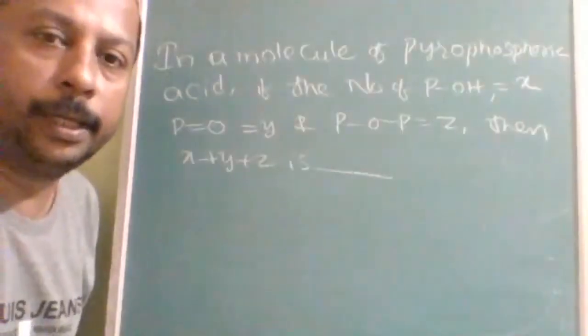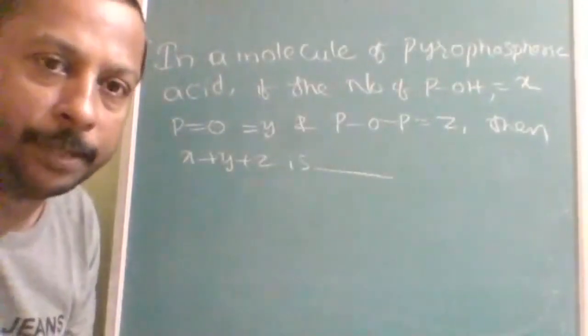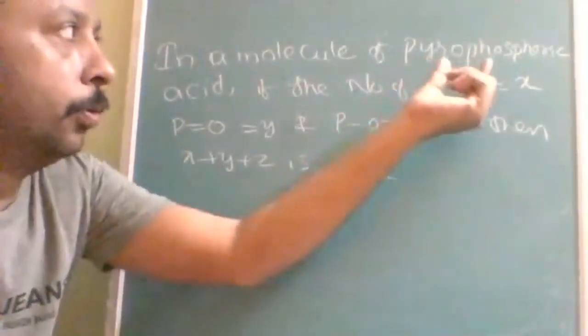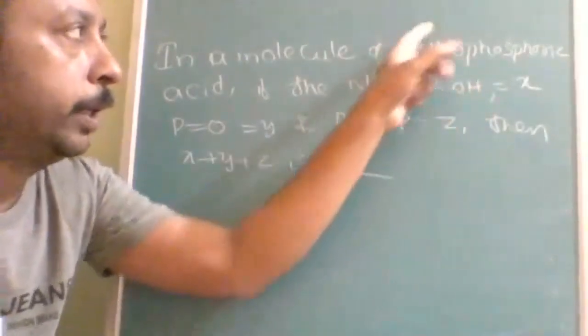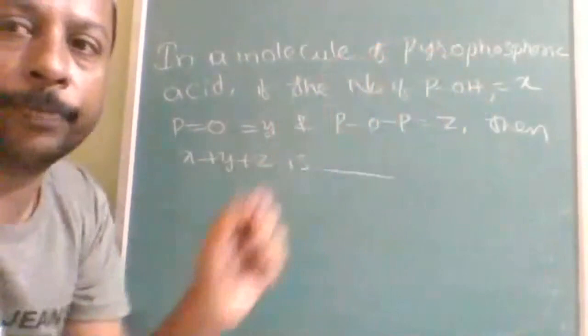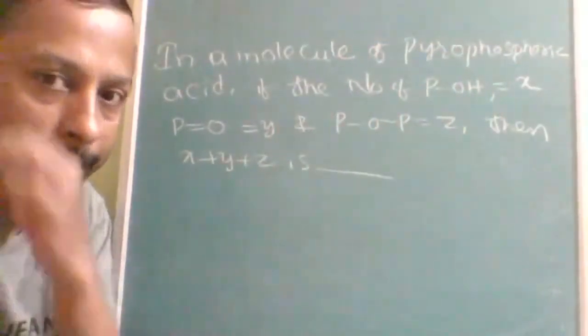Okay, another integer type question. See, how many things you should remember from inorganic? You should know the pyrophosphoric acid formula. There I told you a technique, pyro, what does it mean? Those techniques will make it easy to remember the inorganic formulas.